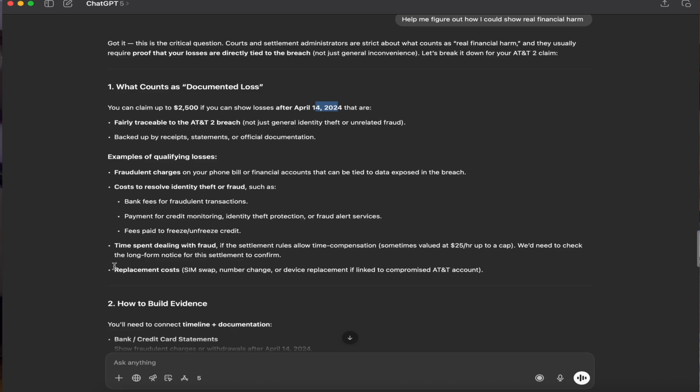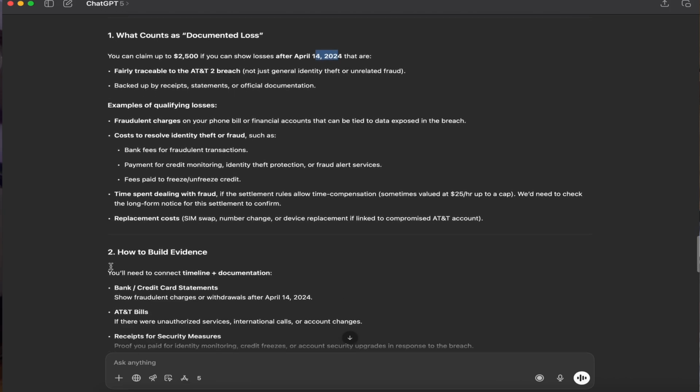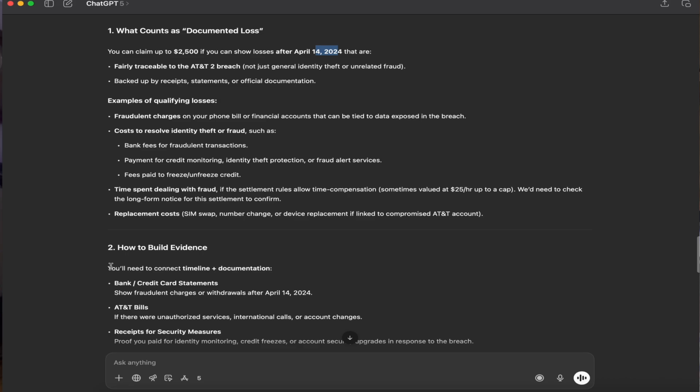And then it tells me how to build evidence, and it tells me I need to connect the timeline plus the documentation to the harm that I incurred. And so it gives me examples of the kinds of documentation that I would need to provide: AT&T bills, receipts for the security measures that I took, police reports, any communications with the banks.